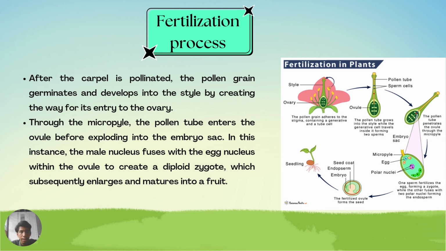After the flower is pollinated, the pollen grain germinates and develops into the style by creating the way for its entry to the ovary. Through the micropyle, the pollen tube enters the ovule before bursting into the embryo sac. In this instance, the male nucleus fuses with the egg nucleus within the ovule to create a diploid zygote, which subsequently enlarges and matures into fruits.